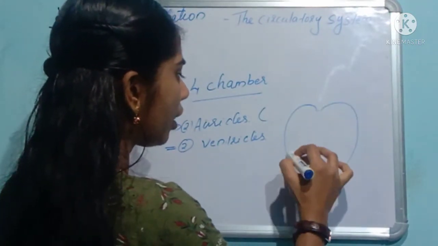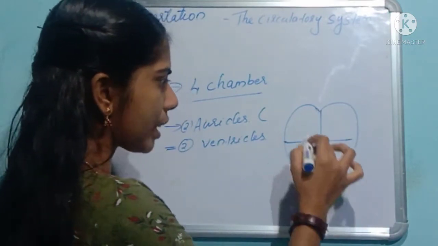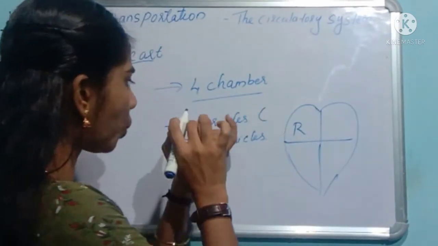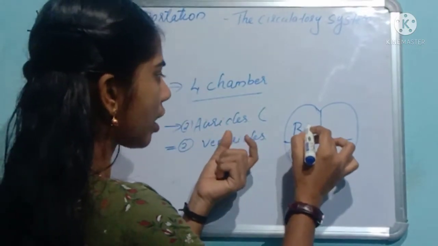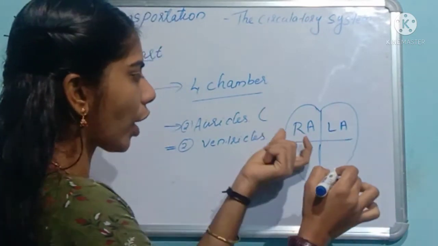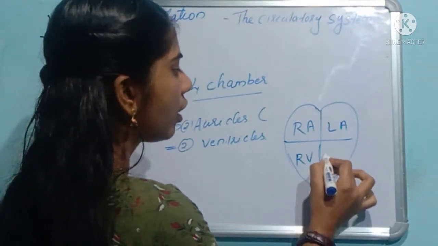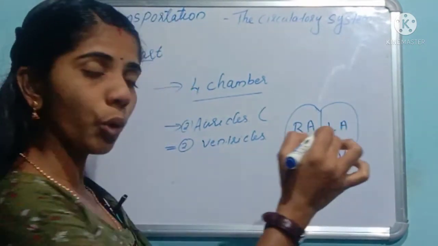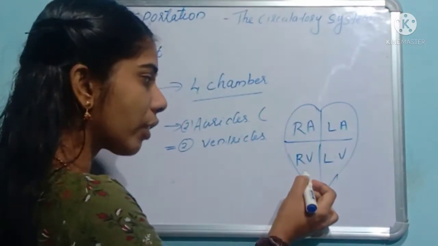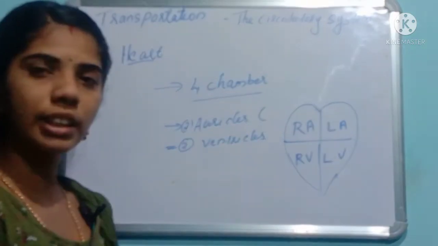If you take the heart diagram, four chambers are present. I told you two auricles are there, which we can mention as the right auricle and left auricle, and the right ventricle and left ventricle. These are the four chambers present in the heart. Clear?